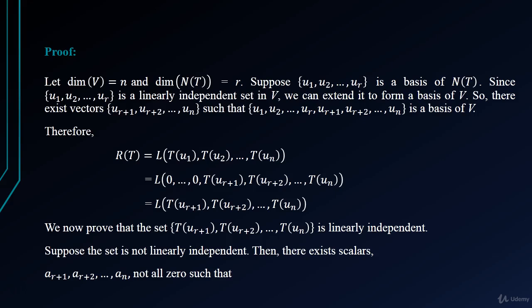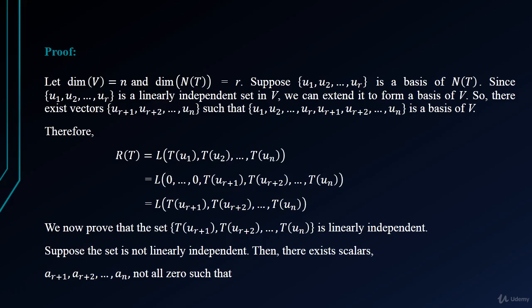Since the set u1, u2 up to ur is a linearly independent set in V, we can extend it to form a basis of V. So there exist vectors u(r+1), u(r+2) up to un, such that the set u1, u2 up to ur, u(r+1) up to un is a basis of V.